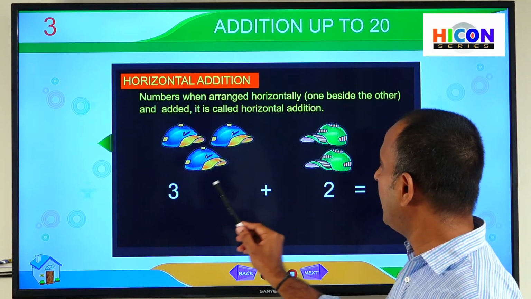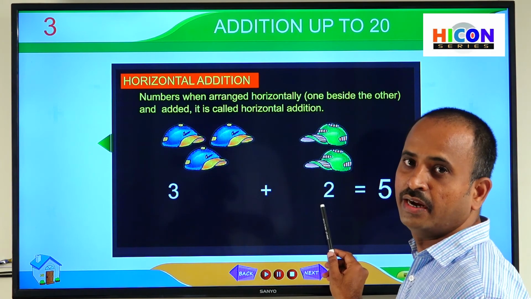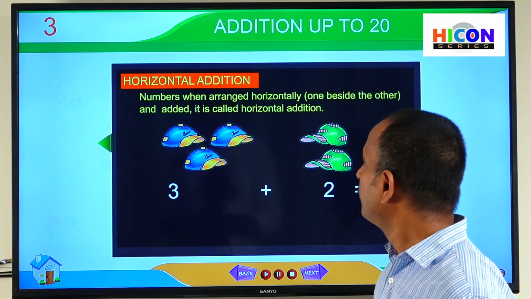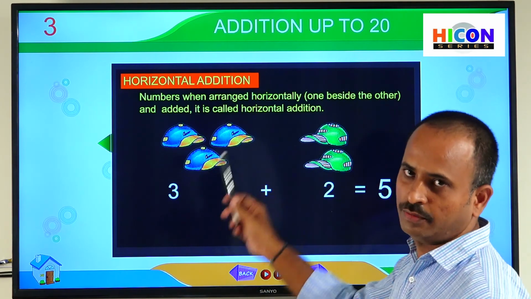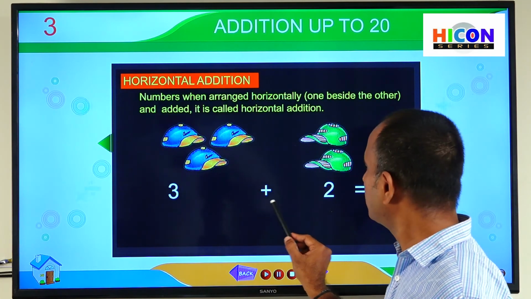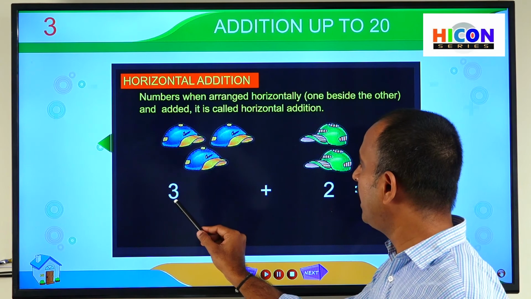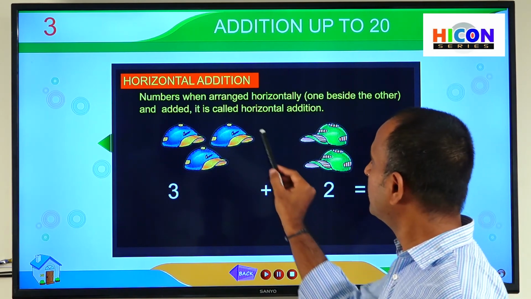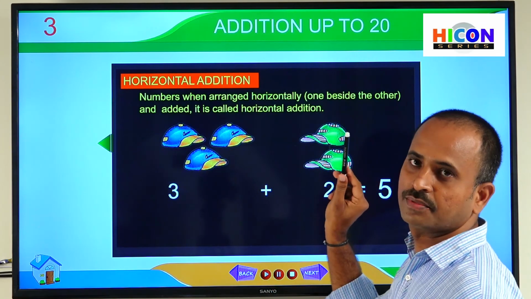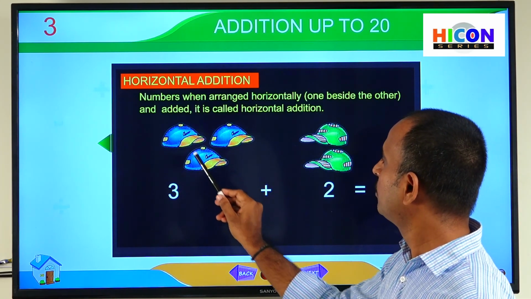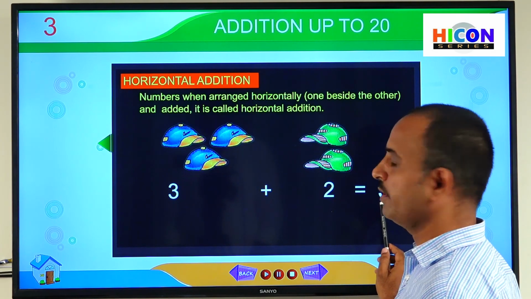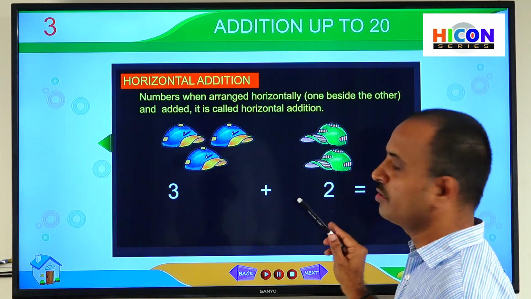Now we have to add 3 and 2. Addition means we have to put together. Putting together means we have to count together all the objects. So that's why they have kept the symbol plus. So plus means addition. Now we have to add 3 and 2. So 3 caps and 2 caps. If we count together all these caps, let us start counting: 1, 2, 3, 4, 5. The sum is 5. So we can do this addition on our fingers also.